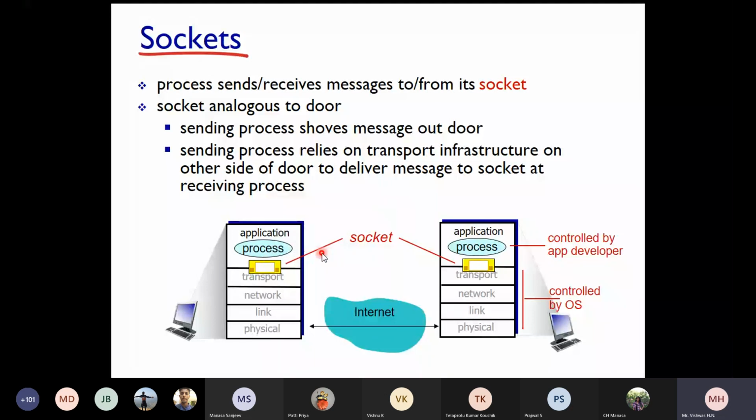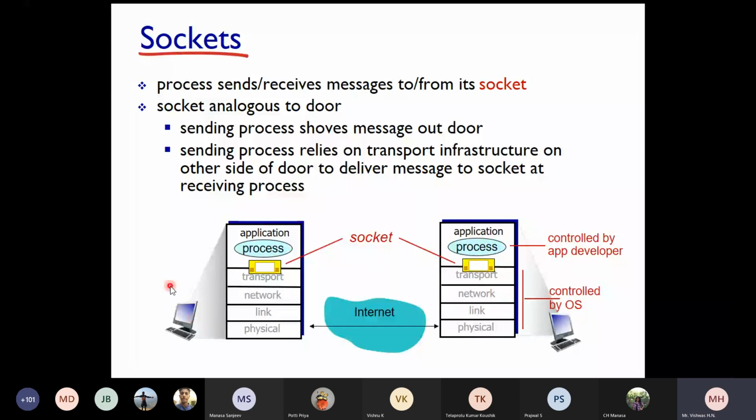Outside your system it depends on the transport infrastructure, which is handled by the network layer. We will see that later. What you have to understand now is that there is something called a socket, which is a kind of door. A socket is basically a combination of IP address and port number. Students, these processes are controlled by the application developer, and the other layers are controlled by the operating system.